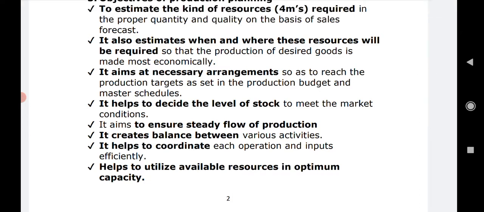So second objective is it also estimates when and where. When and where means ક્યારે અને કેવી રીતે આ resources છે એની requirement રહેશે, so that the production of the desired goods is made in the most economical manner. That means પહેલું objective જે estimate કરવું કે what kind of resources will be required. Number 2, it estimates when and where, ક્યારે અને કેવી રીતે resourcesનો ઉપયોગ થશે અથવા requirement ઊભી થશે.